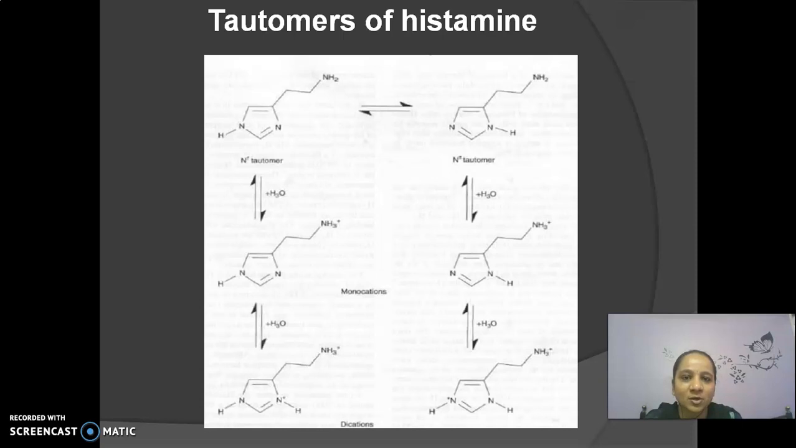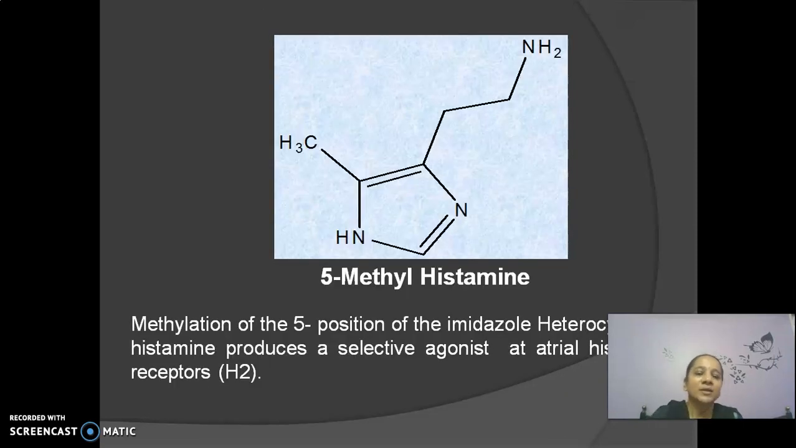Let's see what the SAR is and how to develop the H2 blockers. To make it selective towards the H2 receptor, first of all they substitute a methyl group at the fifth position and get 5-methyl histamine. It makes selectivity towards the H2 receptor, but it is not an antagonist, it is an agonist, only making selectivity towards the H2 receptor.